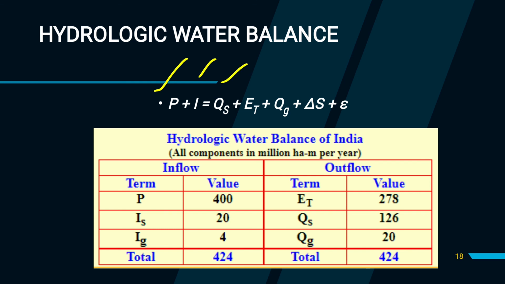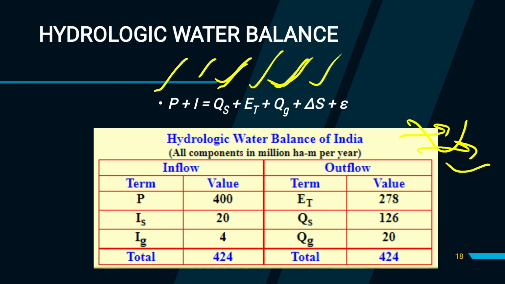In the right hand side, what is QS? It is the outflow as surface water to oceans and other. It is the outflow, and ET is evapotranspiration. And what is QG? It is the ground outflow, that is groundwater outflow, meeting the streams or oceans. Groundwater, we are extracting water from groundwater storage. And delta S is obviously the change in storage, and epsilon is some losses. So this is the hydrologic water balance sheet, some data for India, and all components are in million hectare meter per year.